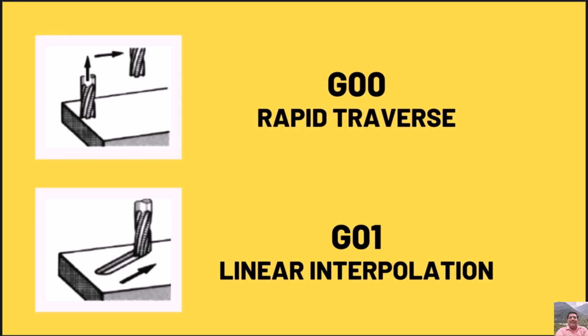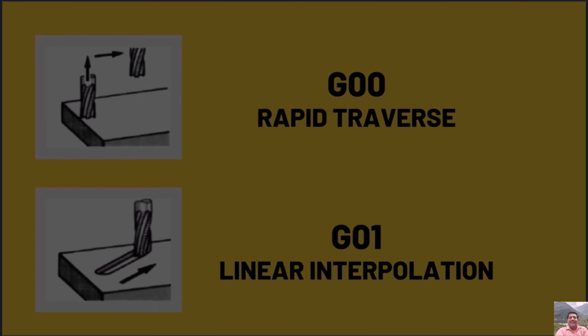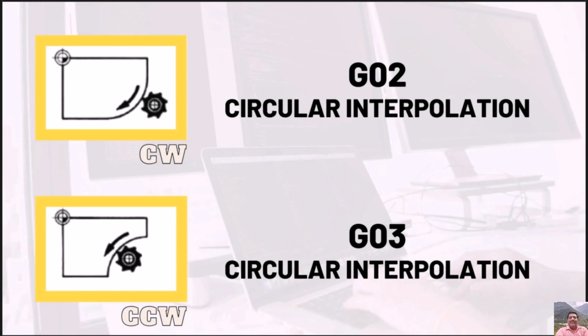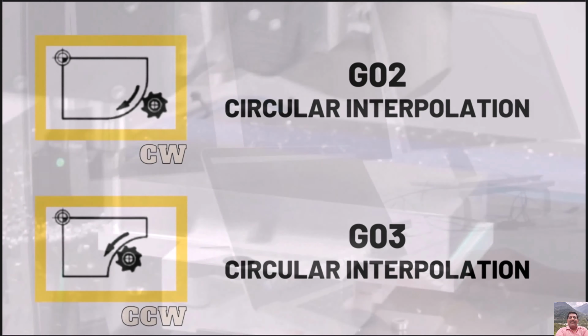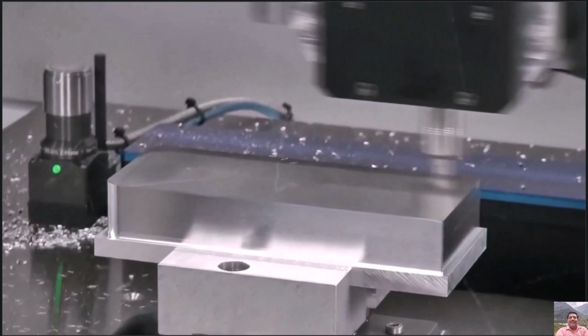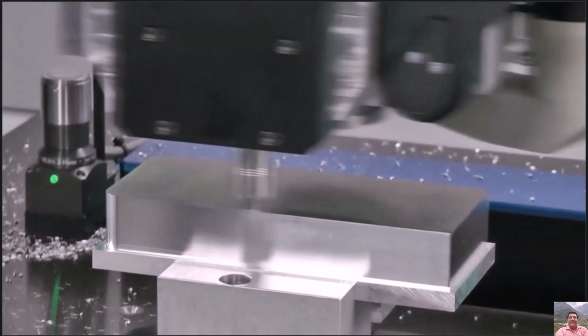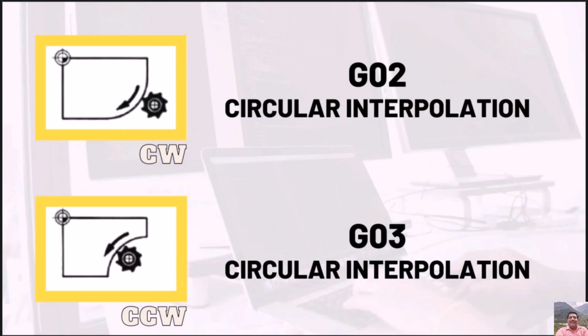G01 is used for straight line movement or linear interpolation. G02 and G03 are used for arc and circular interpolation. G02 is for clockwise interpolation and G03 is for counterclockwise circular interpolation.